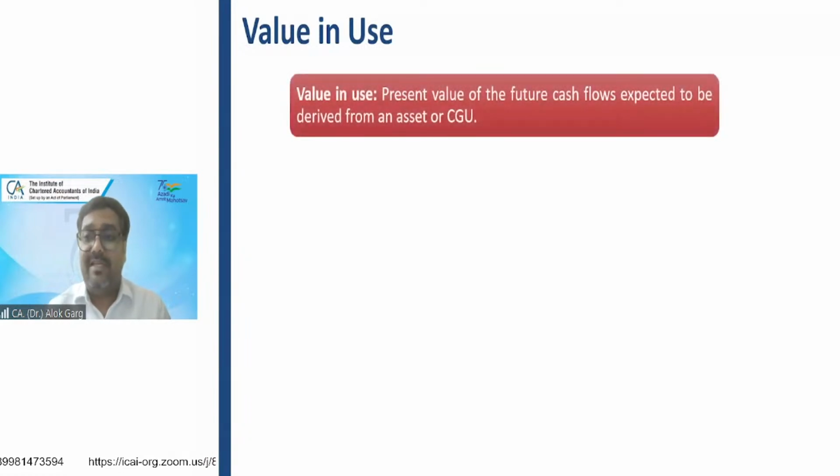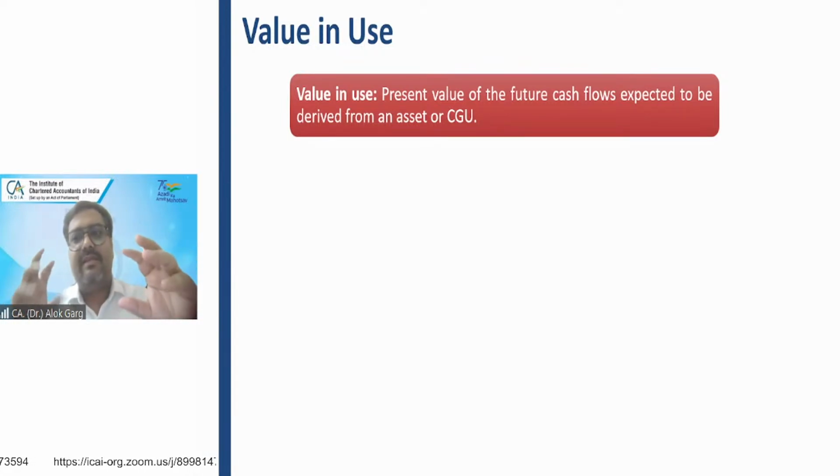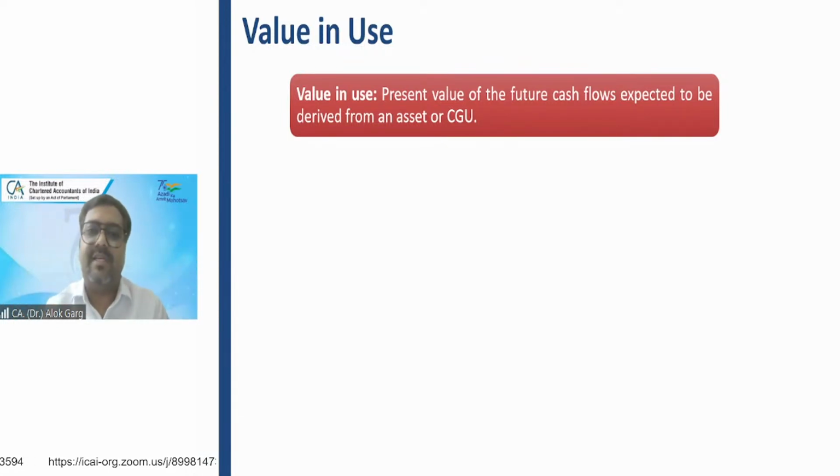Now, value in use, as I told you, is the present value of future cash flows expected to be derived from an asset or cash generating unit. Again, the concepts are the same for an individual asset and for a group of assets. So, present value of estimated cash flows.